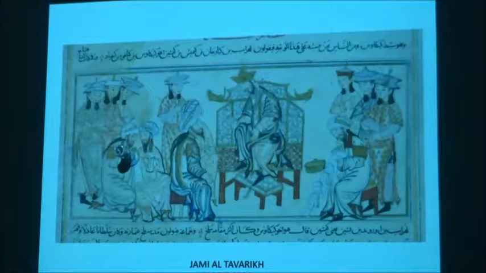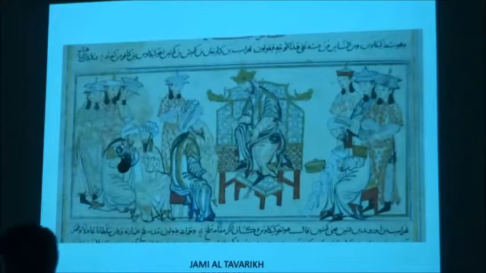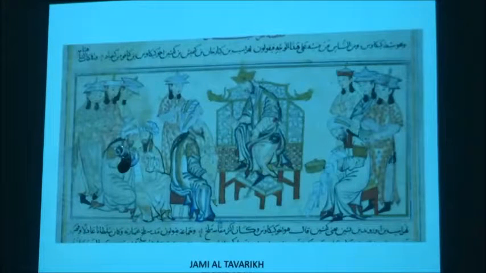And what you see here is imagery which is very, very Chinese. I mean, the form, the facial features, the clothing, the style of painting, the use of colors, very strong Chinese influence. So the Mongol invasions, when they came and established themselves as the Ilkhanate dynasty and then eventually the Timurids, they wanted to see images in books. So within the Islamic tradition, we had to create space to use imagery.